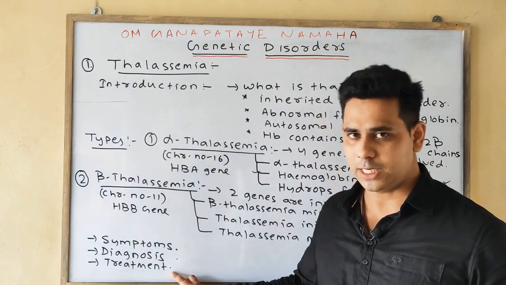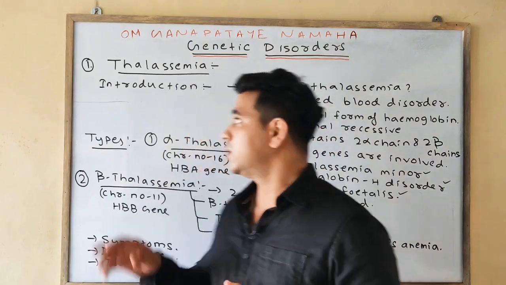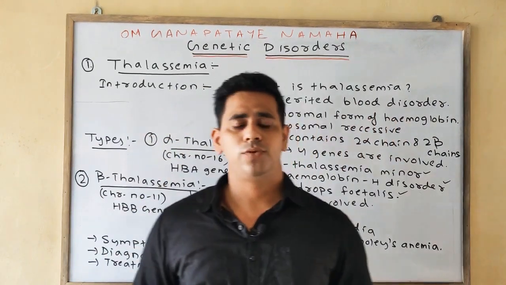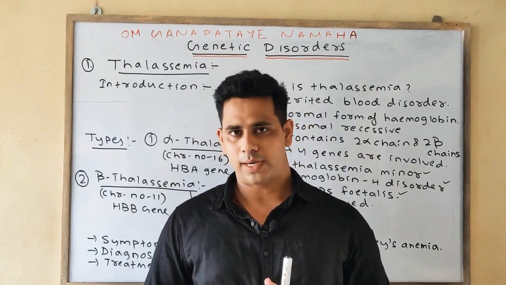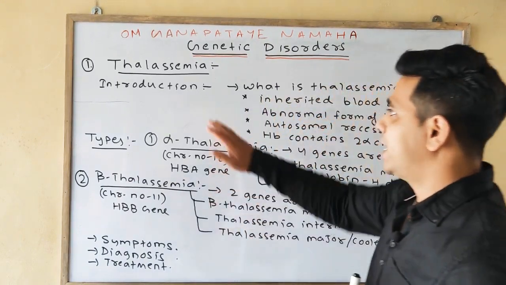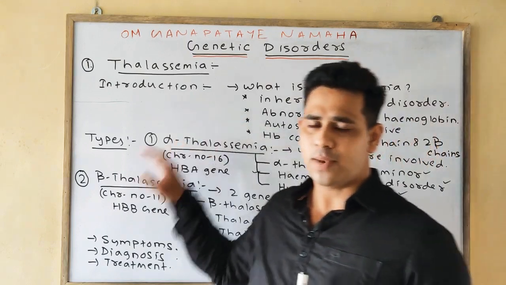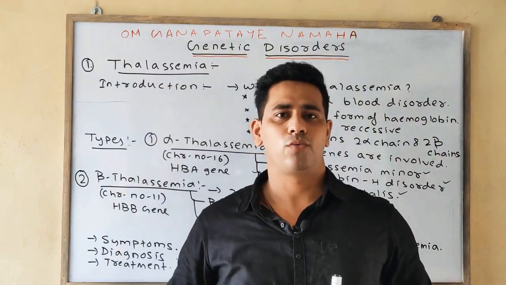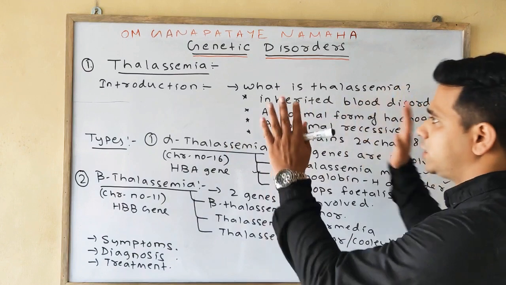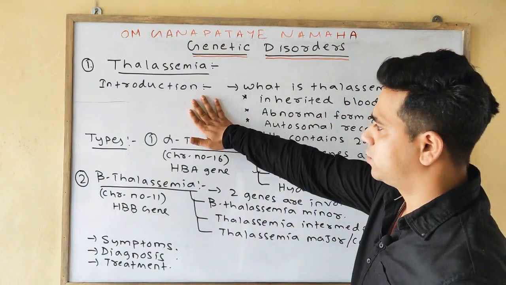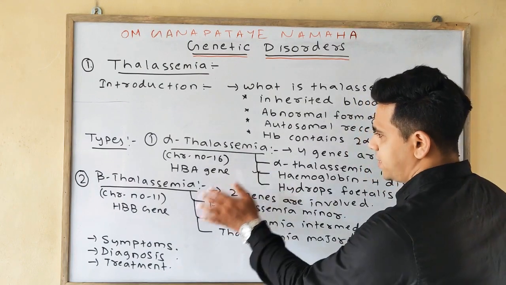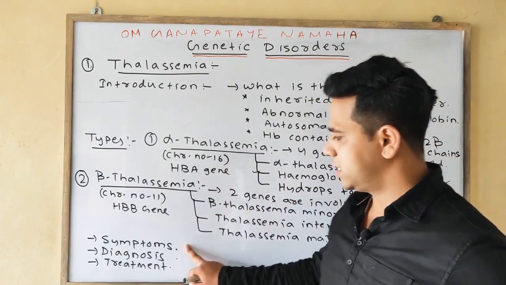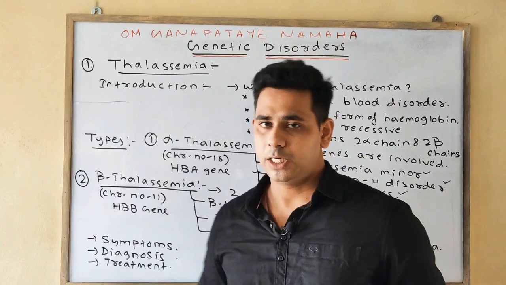And lastly, the treatment. The treatment for the thalassemia disease is, we can say, the blood transfusion or the bone marrow transplantation. Okay, so if thalassemia is coming in your 3.5 mark short type long question, then you have to write all these points. Means first you will write the introduction, then you will write the types of thalassemia, means the alpha thalassemia and the beta thalassemia.